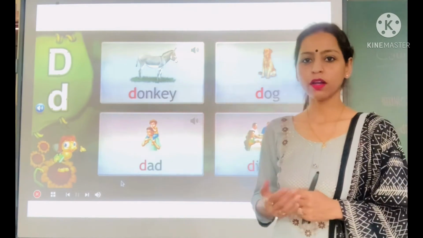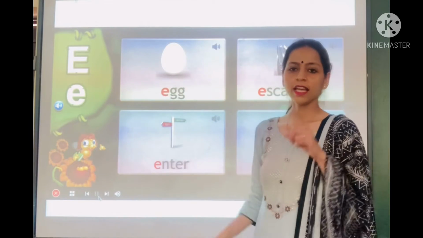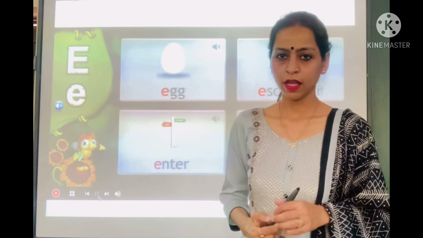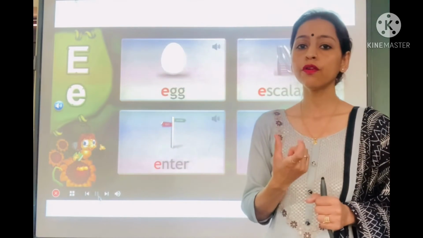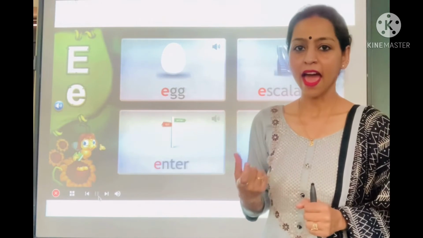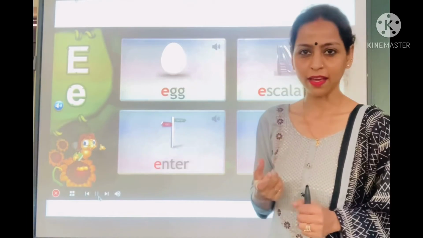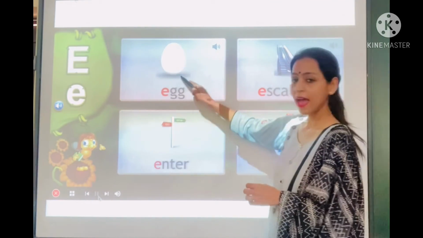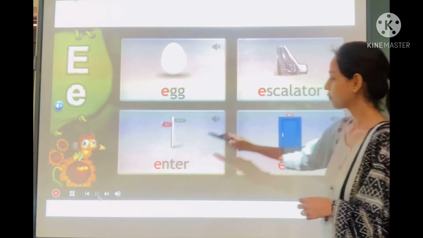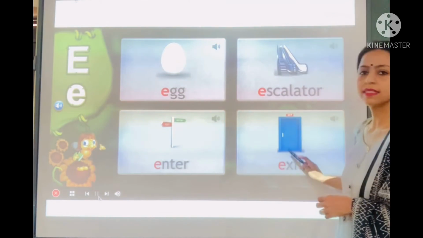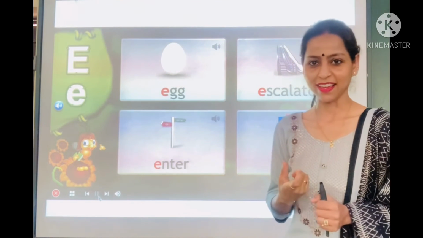Now, time for sound of letter E. You can see letter E on the screen. E sounds A. There is a slight difference between the sound of A and E. The sound of A is little longer, that is A. But the sound of E is A, little shorter, A. Let's pronounce these words. Egg, escalator, enter, exit. So E is sounding A.